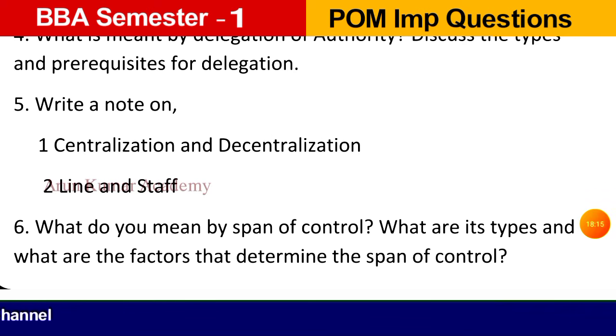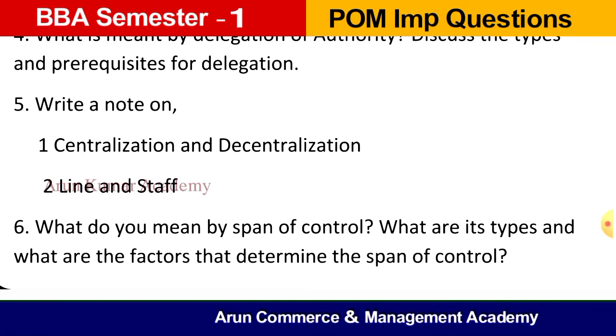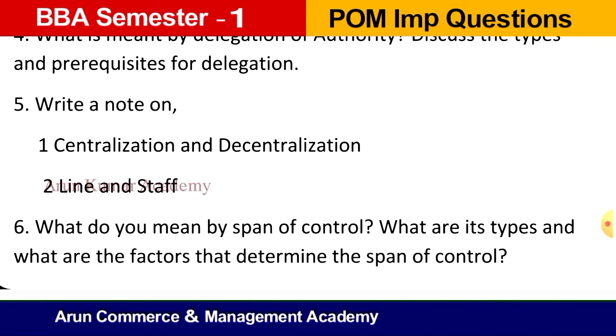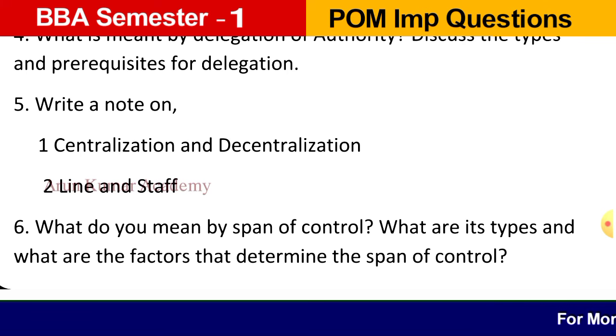Question number 5. Write a note on centralization and decentralization, line and staff. So when it comes to centralization and decentralization, what is the meaning of centralization? Centralization is nothing but the power and authority lies in the hands of the top level management only. And when it comes to decentralization, here division of power will be there, and in other words it is the division of decision making authority in an organized manner. So like that we can highlight the differences between centralization and decentralization.